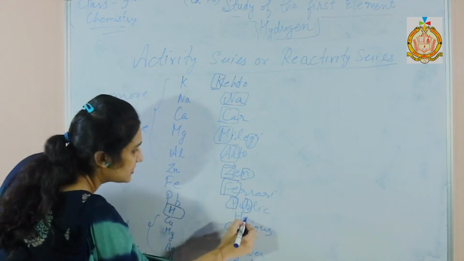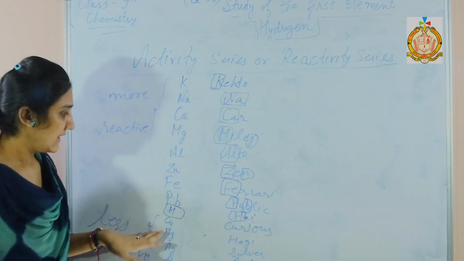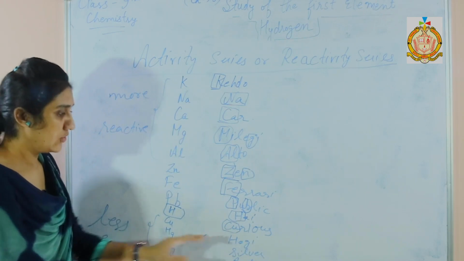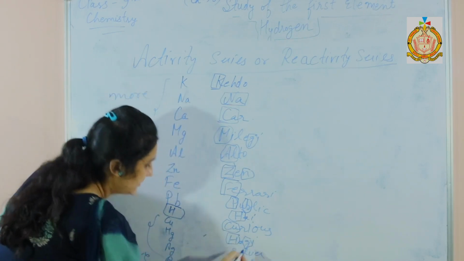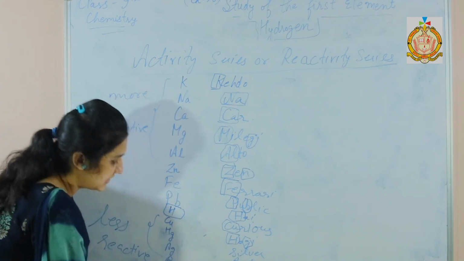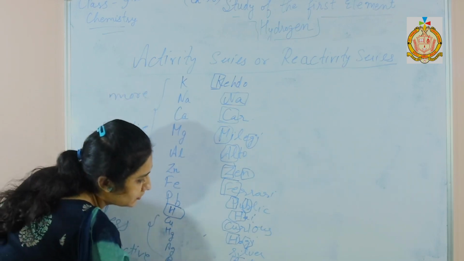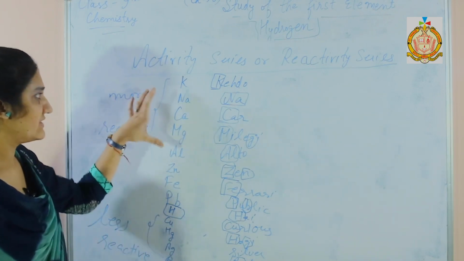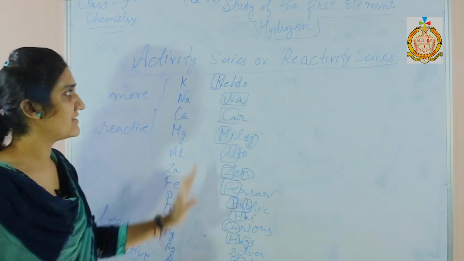Here, hydrogen, you can pick H. From Curious you can pick Cu, meaning copper metal. From the next word you can pick Hg, meaning mercury. And silver's symbol is Ag. You can pick Au from the last word, meaning gold metal. So these metals are less reactive, these are more reactive. You can memorize this mnemonic.